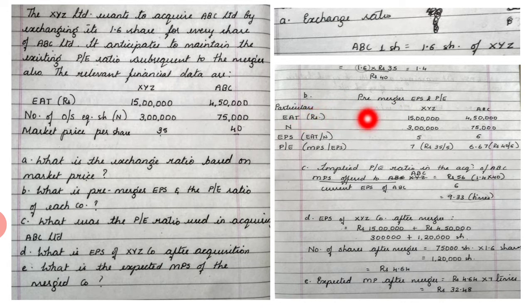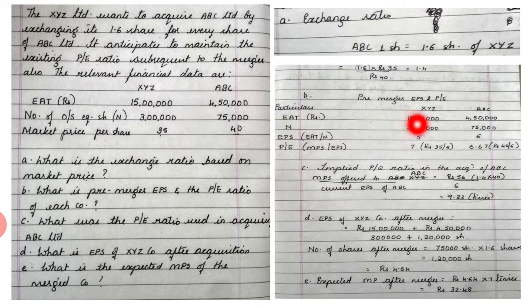Next is question number B. What is the pre-merger EPS and the PE ratio of each company? Pre-merger means we have to consider these values itself. Now EPS is nothing but earnings per share, that is the total earnings available to the equity shareholders divided by number of equity shares. So how do you calculate EPS?